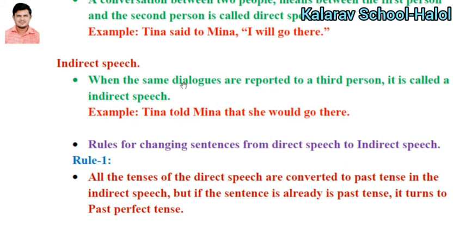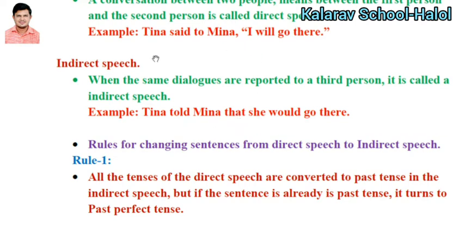In simple present tense, said to converts into told. Tina told Meena. Here we have to remove the comma and inverted commas. Instead of that, to join the parts of the sentence you use the conjunction that. So, Tina told Meena that.